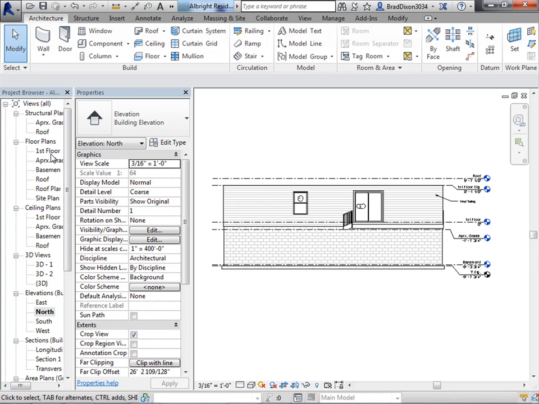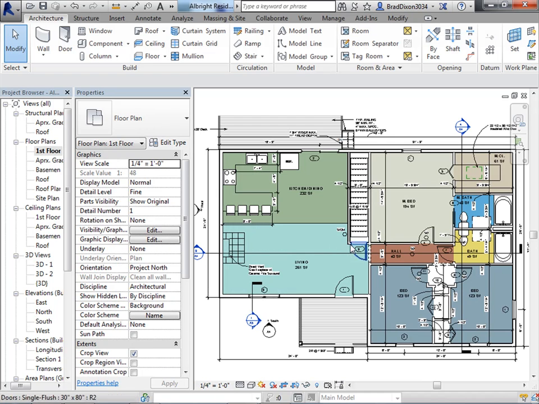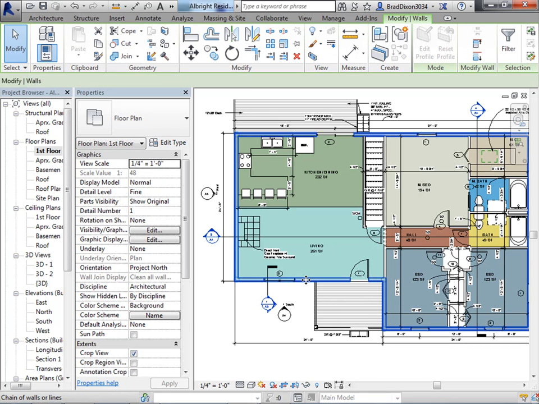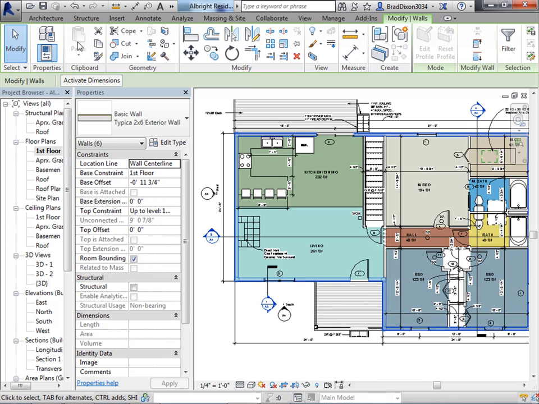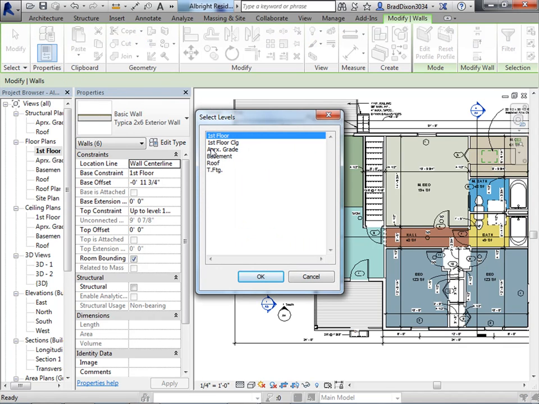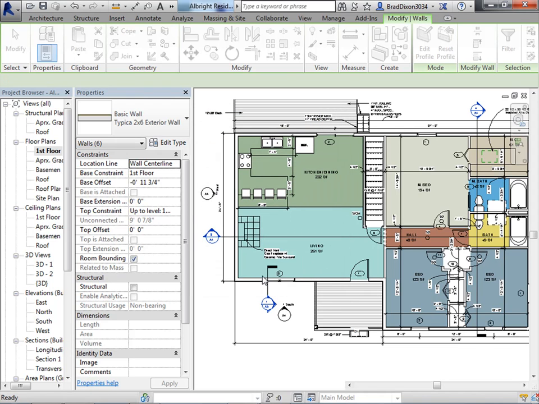Now I can go back to my floor plan, and I want to hover over an exterior wall, hit tab, and copy it, and then paste it to align selected levels. I'm going to copy it up to the first floor ceiling.